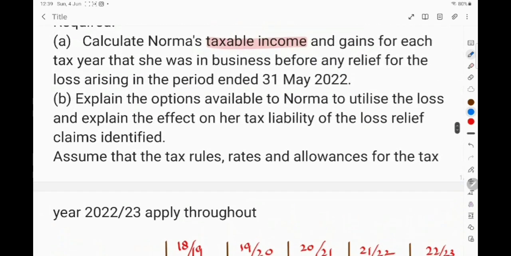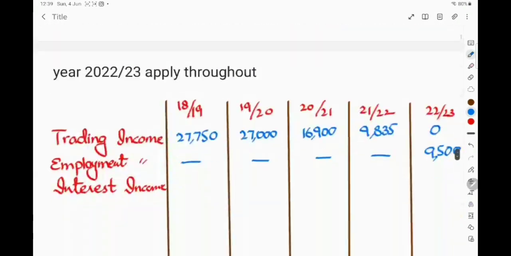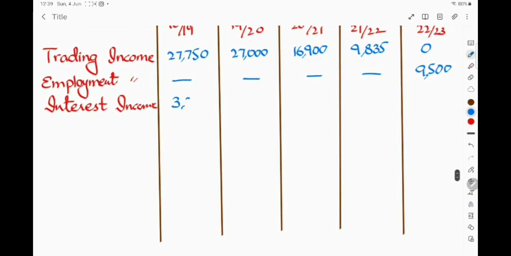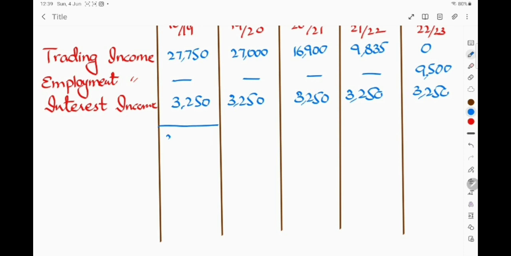In all these years, she has received interest of 3,250. So, what is her total income in the first year? This will be 31,000. In the second year, it is 30,250. Third year, it is 20,150.